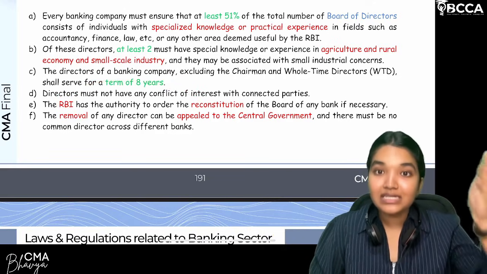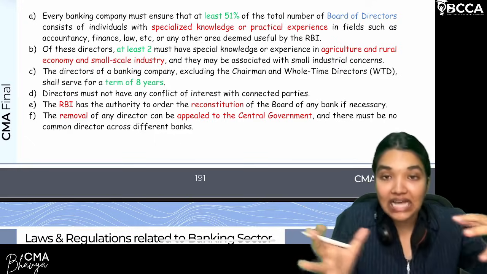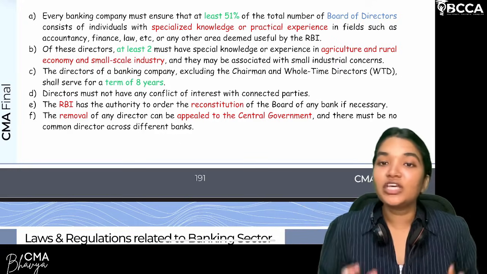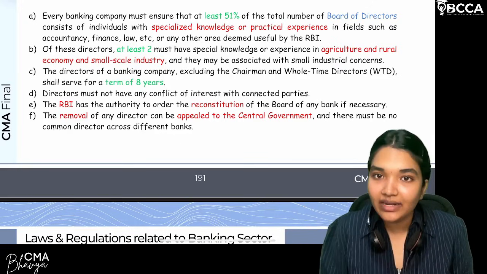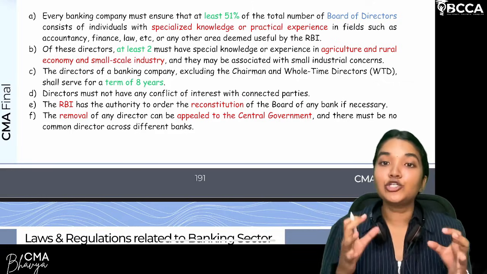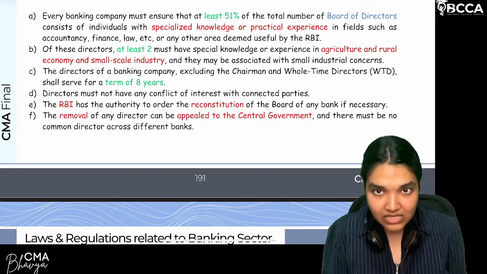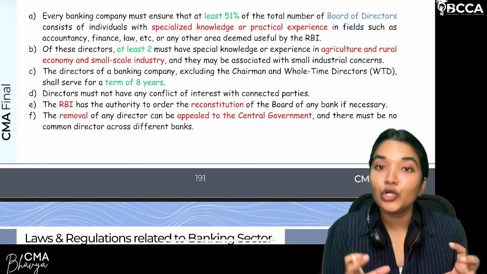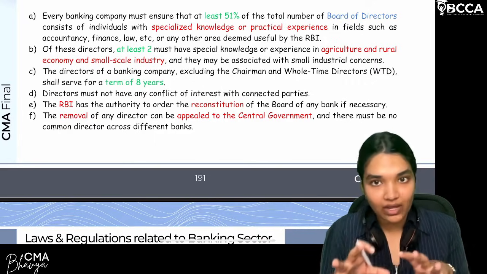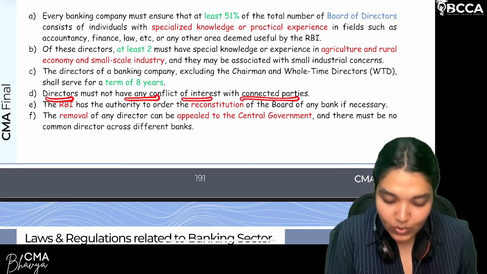So, the directors must put their personal interest away from the banking interests. They should not be engaged in insider activities. They should not be engaged in favoritism in the banks. They should have the objective of development of the bank as well as the banking business. Their personal interest should not conflict with the interest of their business. Are we clear? So directors must not have any conflict of interest with the connected parties.